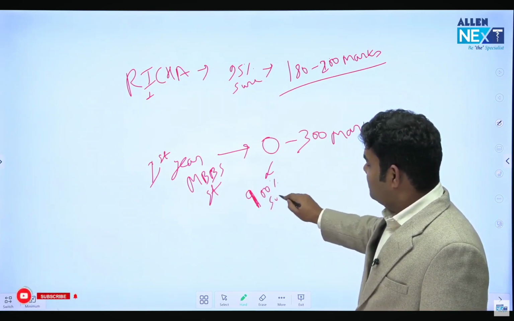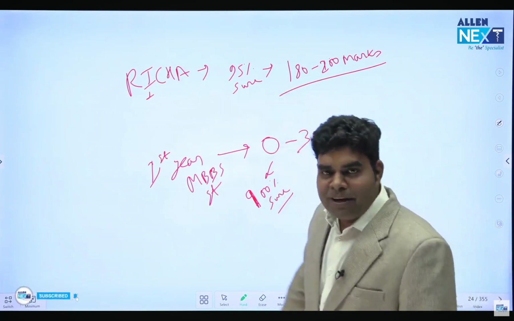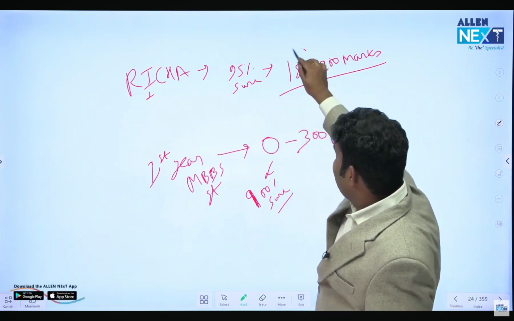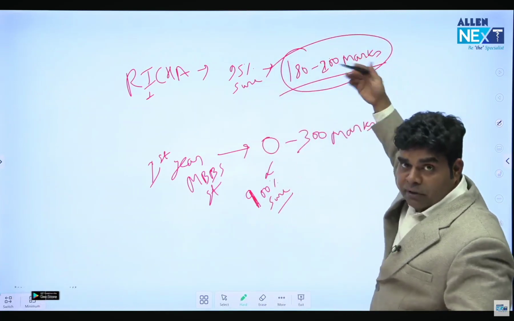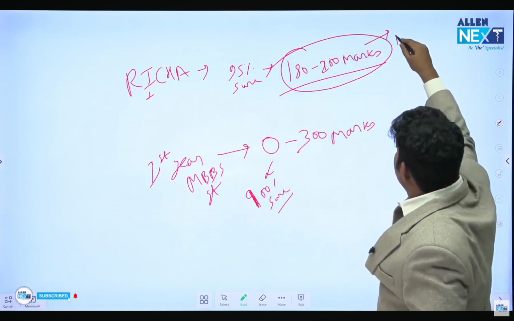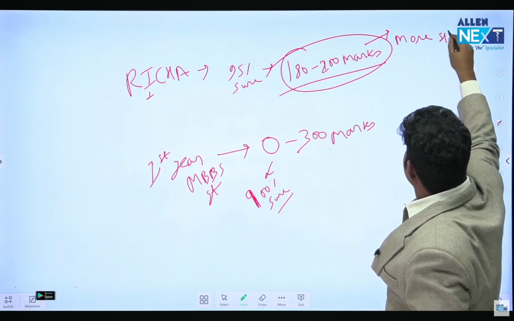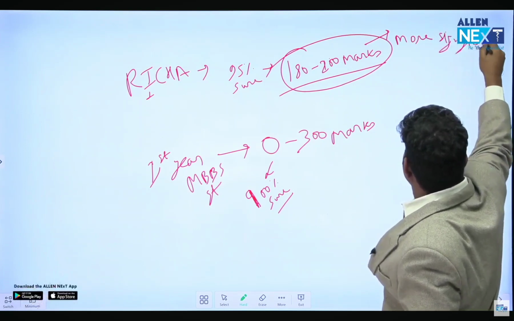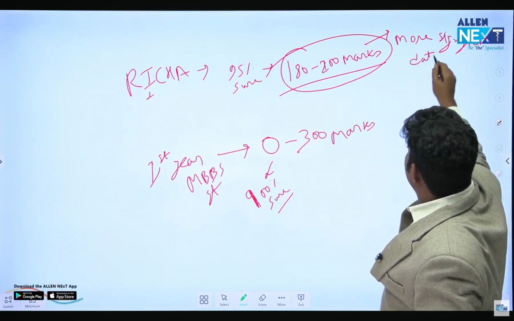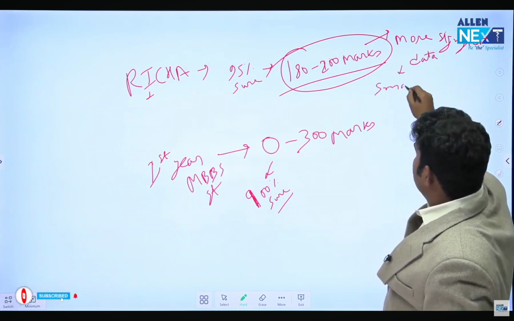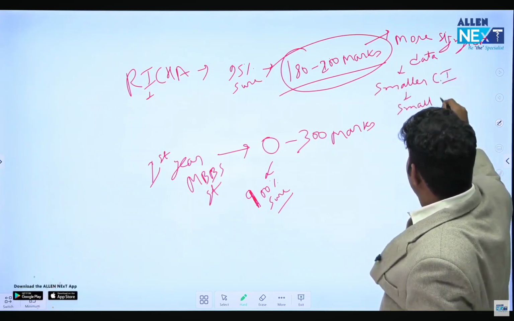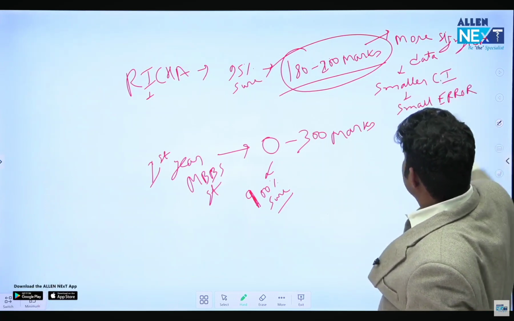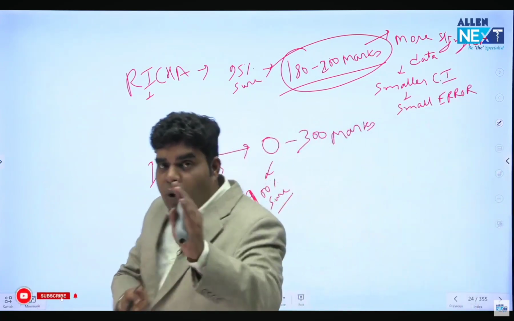So which data is better data? Of course, you can understand. Richa's data is giving us a clear idea whether she will pass or not, and she will pass with very good marks. So this is more significant data. Okay, which data is more significant? The more significant data has a smaller confidence interval and a small error. The data which is close to the point is better quality data.